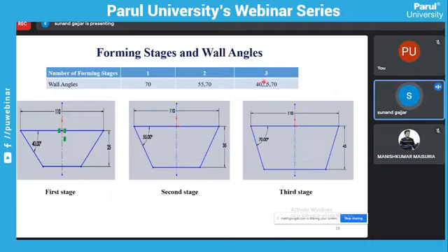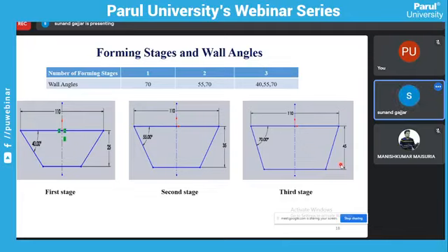And if we go through three stages, then first is the 40-degree wall angle, then the 55-degree wall angle, then the 70-degree wall angle, with respective heights of 25, 35 and 45. So these are the forming stages and wall angles.